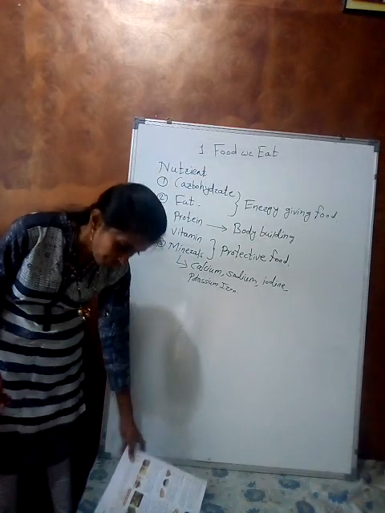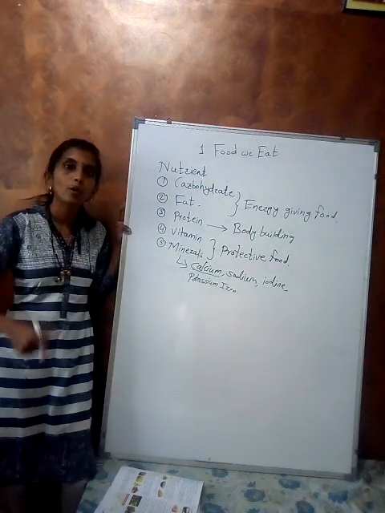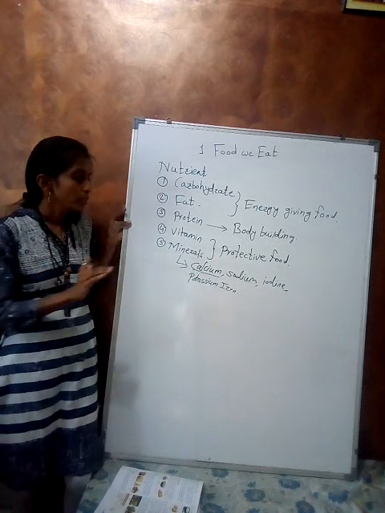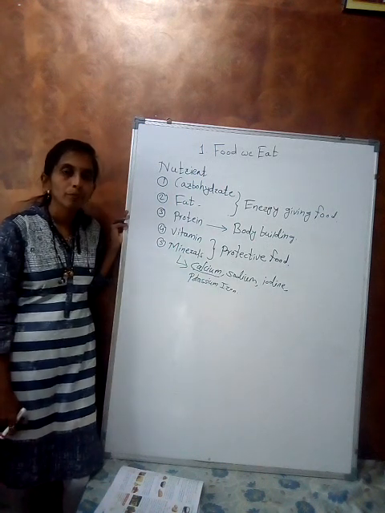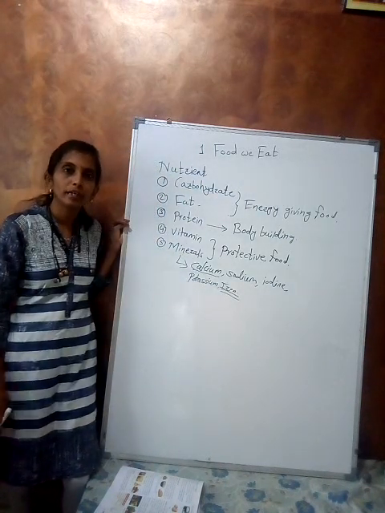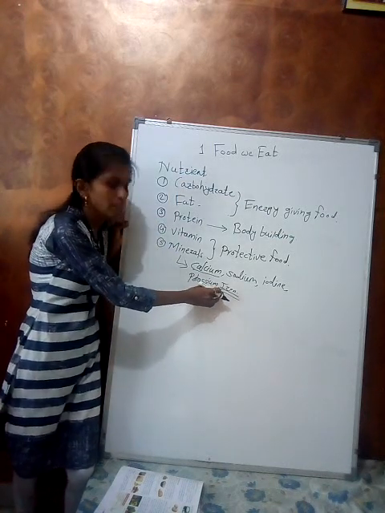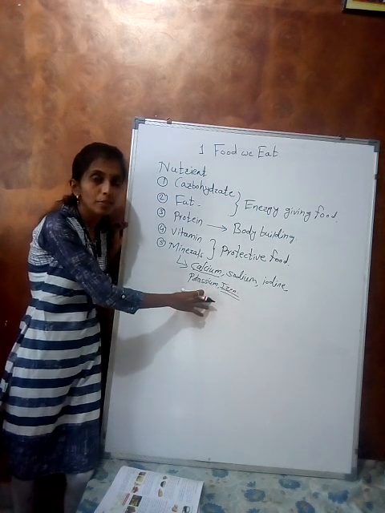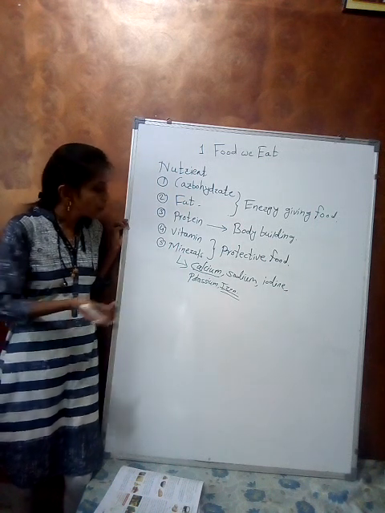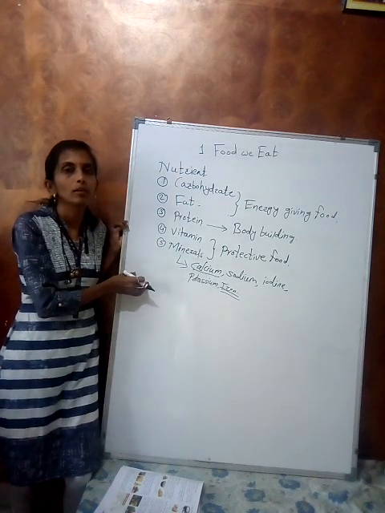Out of these minerals, calcium is important for our bones and teeth, because our bones and teeth should be strong due to calcium only. And iron is also important for our blood. In our blood, the most important factor present is iron. Due to the deficiency of iron, we get some diseases. So that's why you should take a proper amount of minerals in our diet.